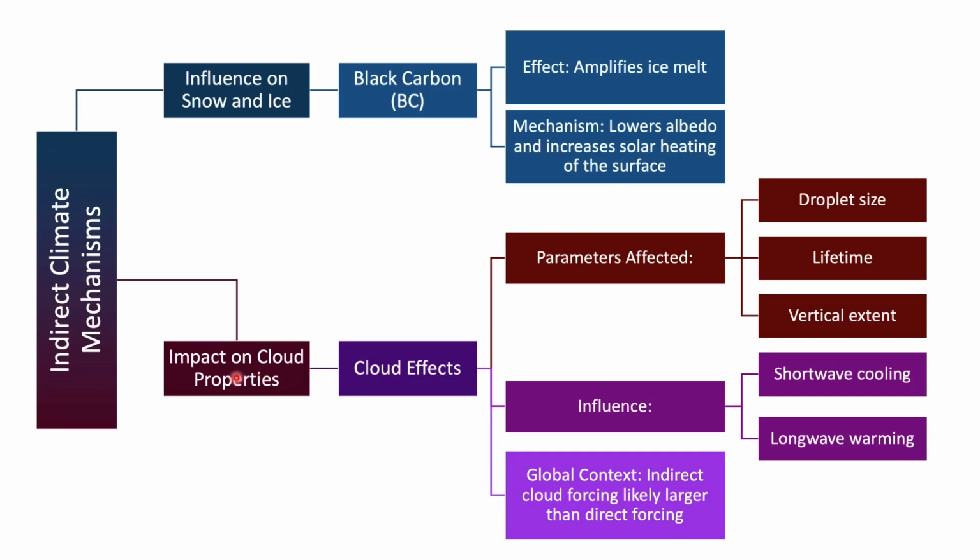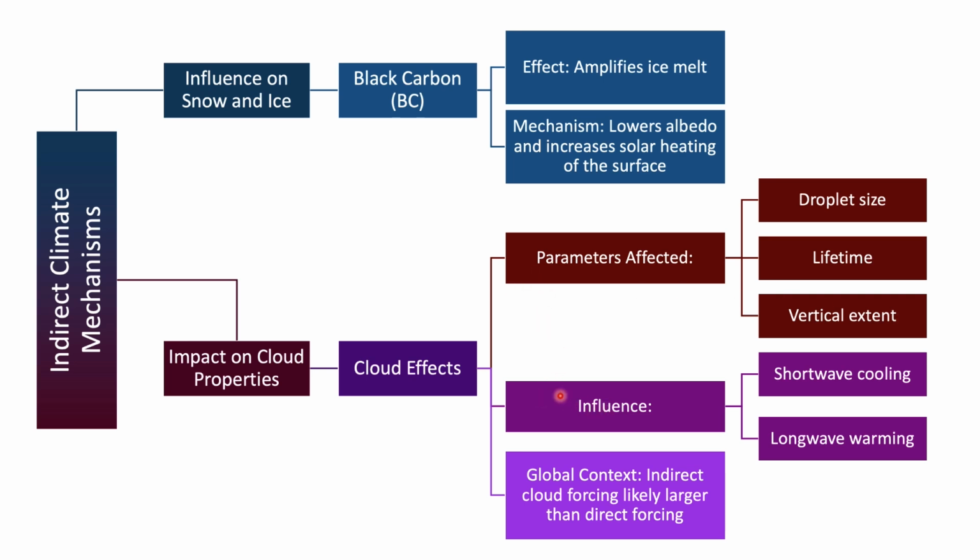And impact on the cloud properties. What are the major cloud effects? One is the parameters that are affected: droplet size, lifetime changes, and vertical extent also change when black carbon is present. So these are all the changes that are happening.